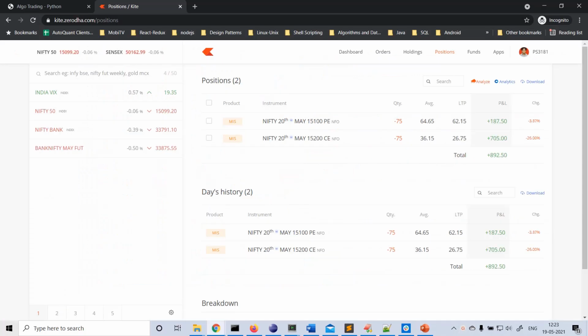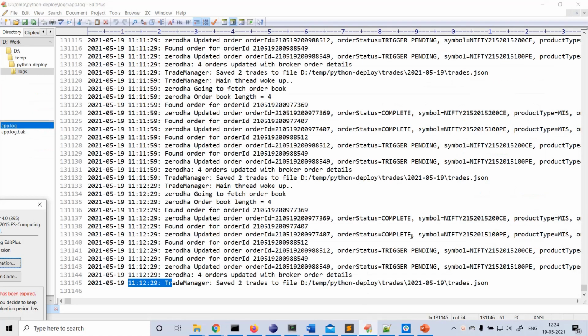Welcome back. The time now is 12:23 p.m. I think theta decay is in our favor, so both PE and CE are showing green values. None of the SLs hit.